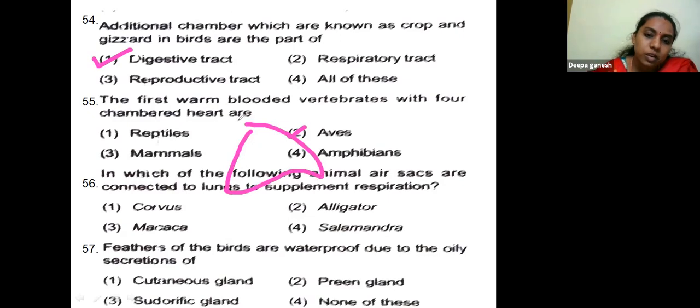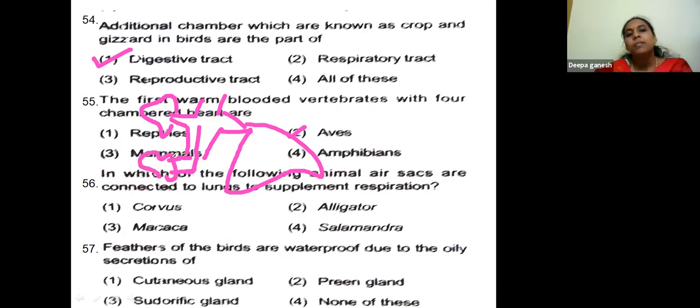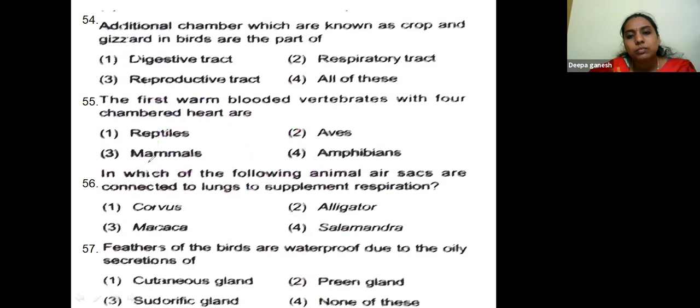Which of the following animals have air sacs connected to lungs to supplement respiration? Look, lungs are like this, and air sacs are connected to the lungs. This is observed in the case of Corvus. Corvus, crow. Macaca, monkey. Salamandra, amphibia. Alligator, crocodile. Feathers of the birds are waterproof due to the oily secretion of the preen gland.